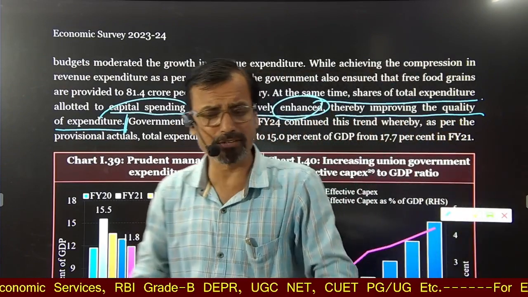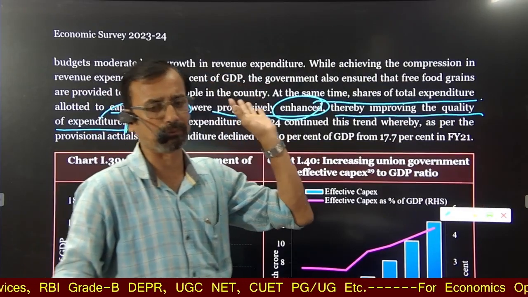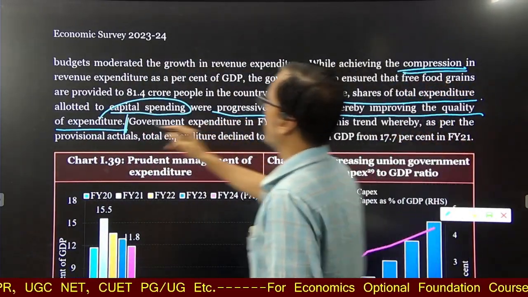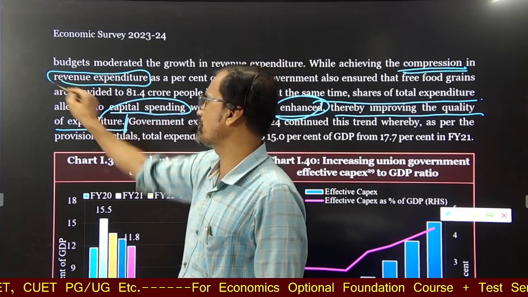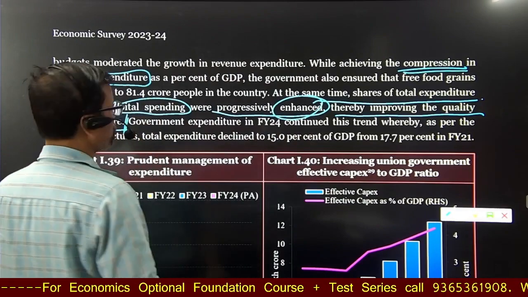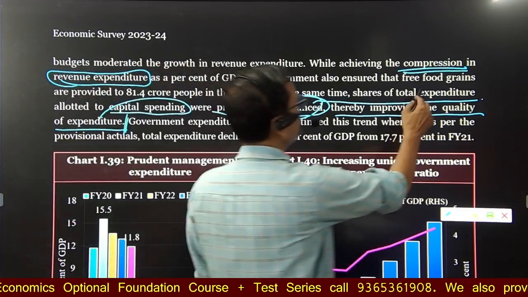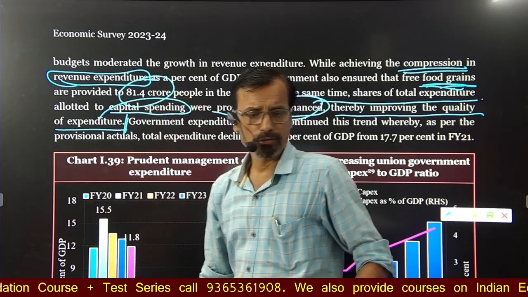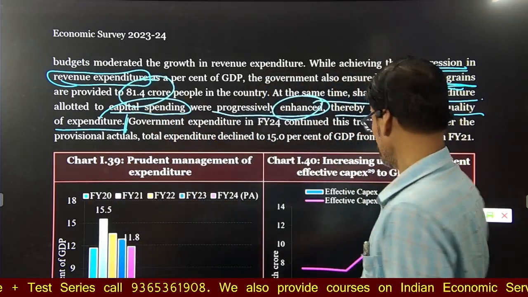At the same time, the government is focusing on capital expenditure also. No doubt there is a huge compression of revenue expenditure, because the government is mandated to provide food grains, and it is providing them to 81.4 crore people.